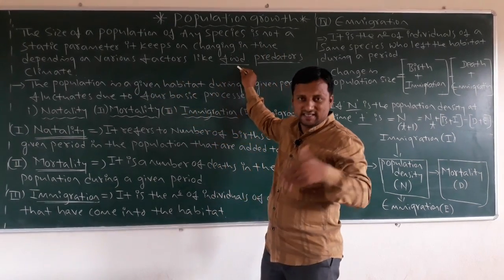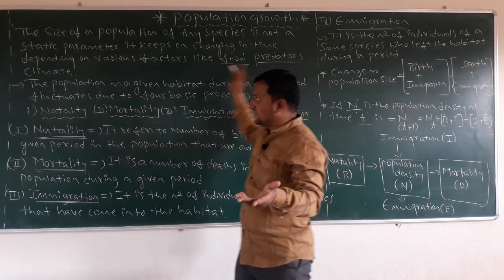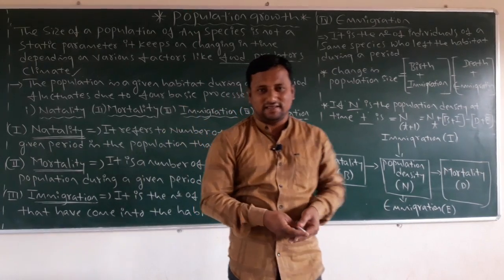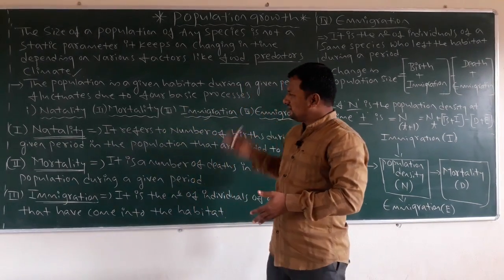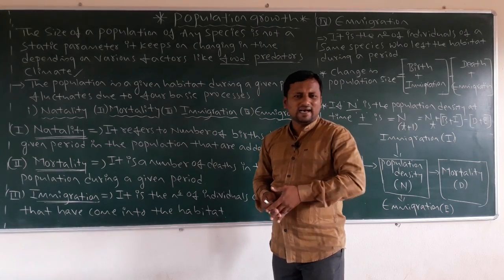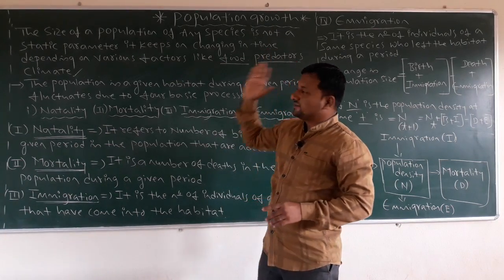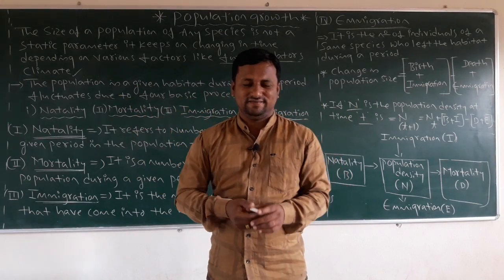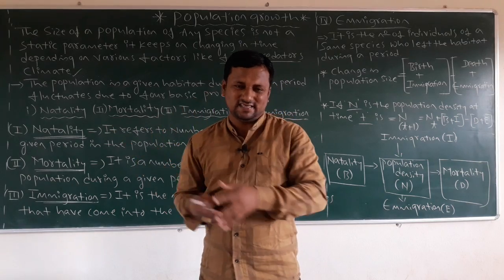What are those factors they are mentioning here? Food, predators, and climatic conditions. This general concept gives the idea of how organisms change during a period and during changing climatic conditions.